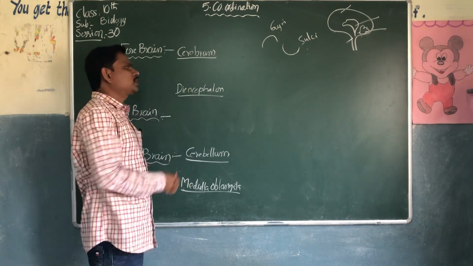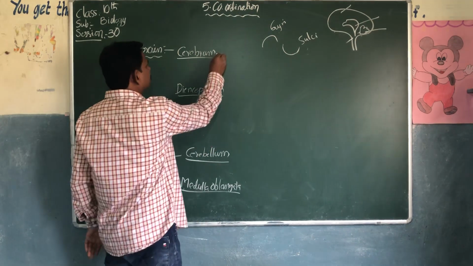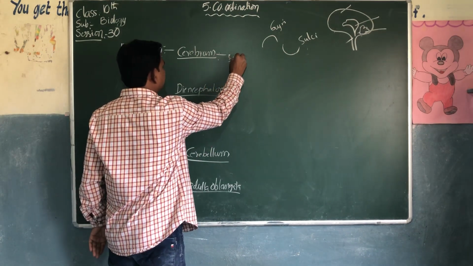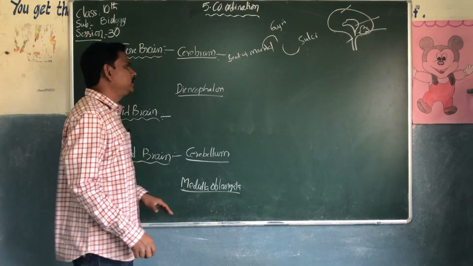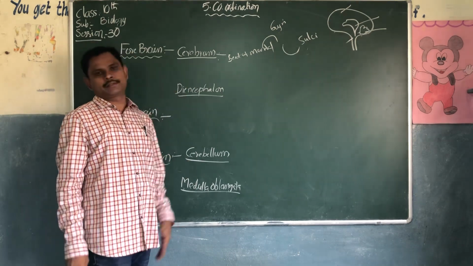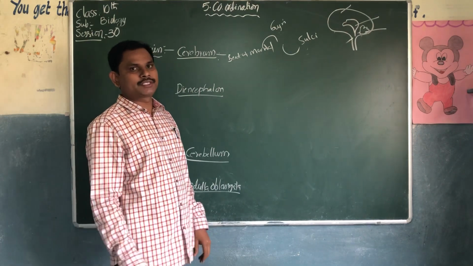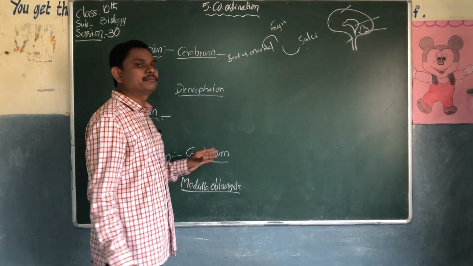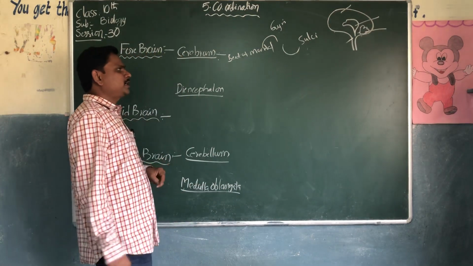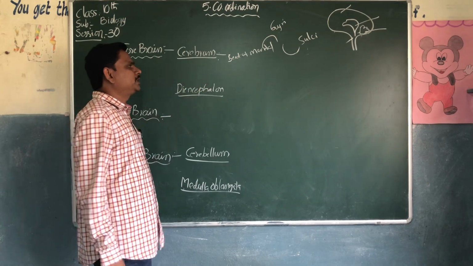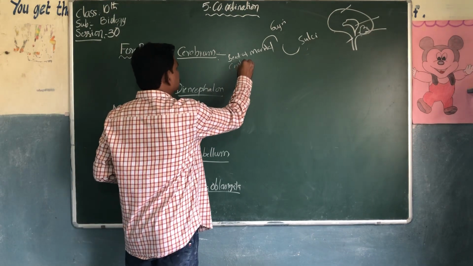Coming to the function of the cerebrum, the main function is the set of mental activity. All the mental activity is in the cerebrum. This is the largest part of the brain, and the smallest part is the cerebellum.